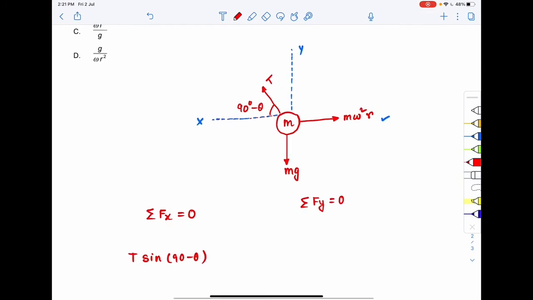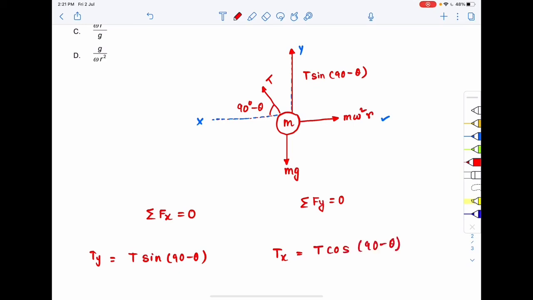And the component of T along the x axis will be equal to T cos 90 minus theta.